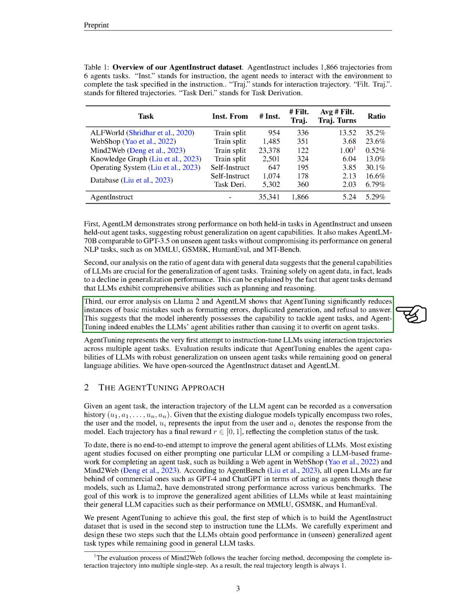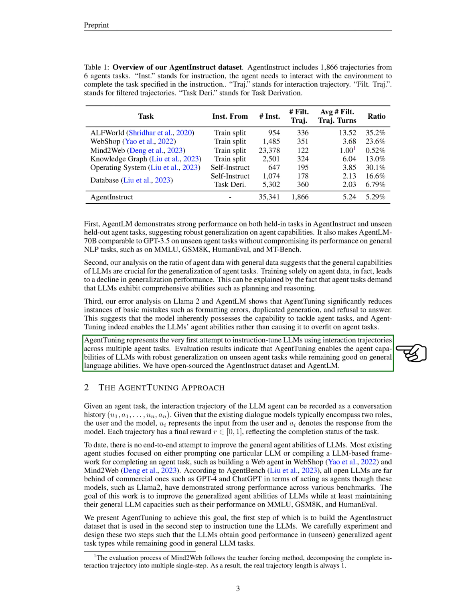Our error analysis on Llama 2 and AgentLM shows that agent tuning significantly reduces instances of basic mistakes such as formatting errors, duplicated generation, and refusal to answer. This suggests that the model inherently possesses the capability to tackle agent tasks, and agent tuning indeed enables the LLM's agent abilities rather than causing it to overfit on agent tasks.